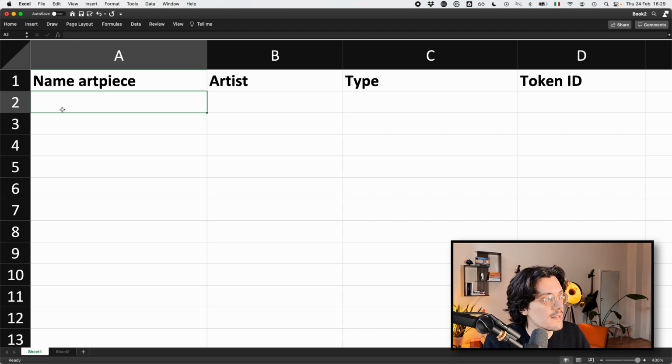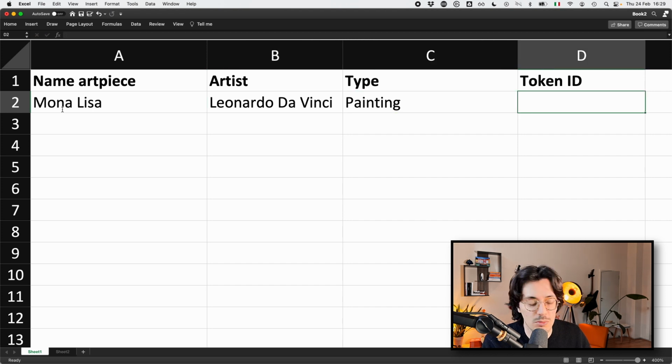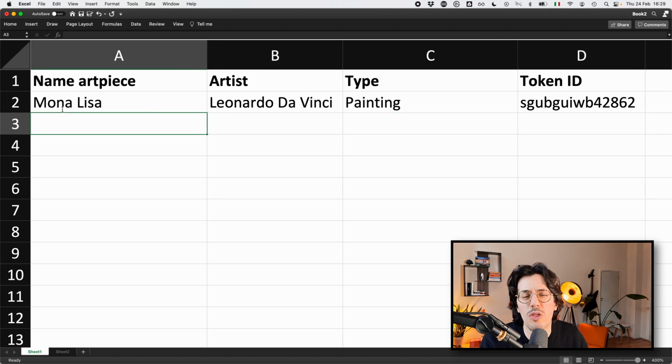Now we are ready. Let's fill it up with some art pieces, okay? We have the Mona Lisa. The artist is Leonardo da Vinci. It's a painting. And let's come up with a random token ID. So some unique series of numbers, okay? It's this thing, S, G, U, B, G, etc., etc. Let's do two or three more.